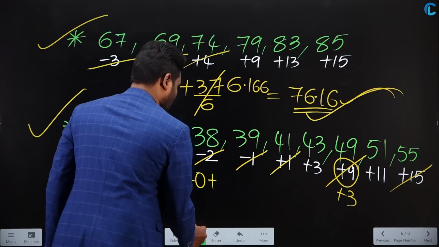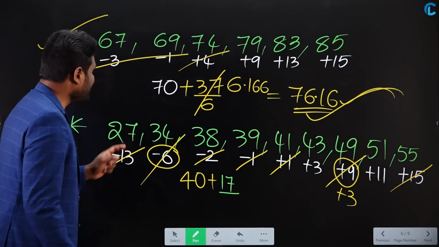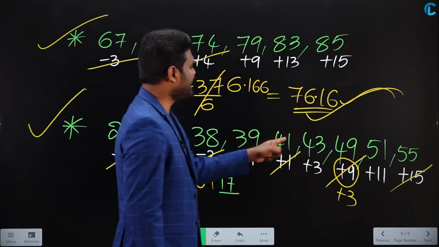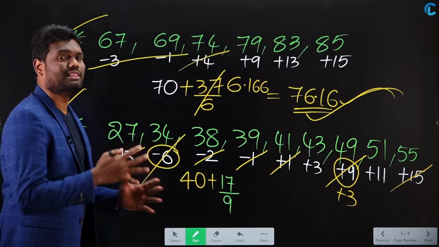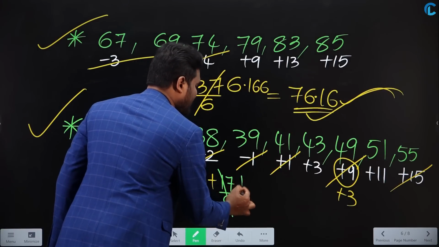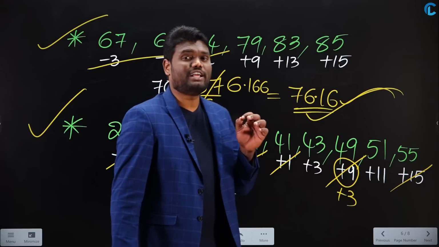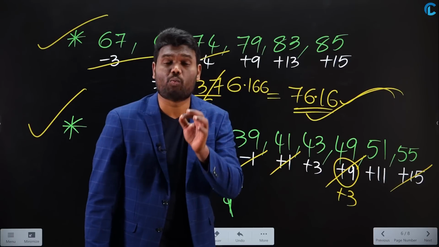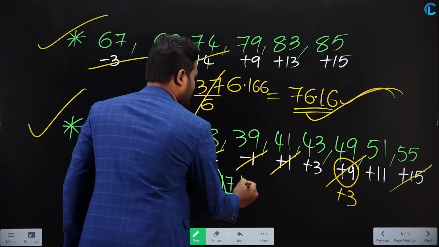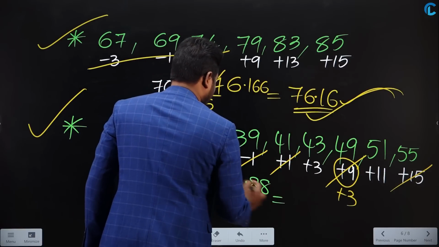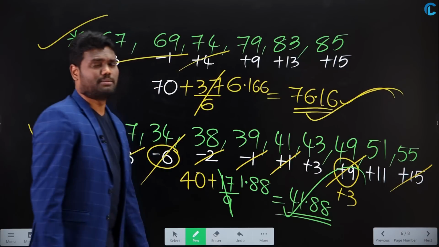I got 17 more. As I got 17 more, now I need to distribute this 17 and add. Total how many numbers are there? 1, 2, 3, 4, 5, 6, 7, 8, 9. So total I have 9 numbers. So distribute this 17 to all the 9 numbers. 9 one time is 9. Then how much remainder? You have 8 remainder. 8 by 9. What is 1 by 9? 1 by 9 is nothing but 11.11%. Then 8 by 9 is going to be 88.88%, which is 0.88. So I can say that the average is nothing but 41.88. Yes or no? These are very simple.